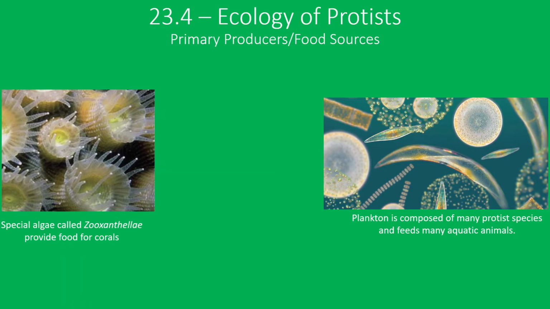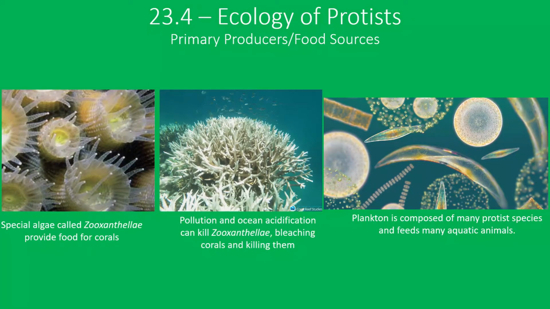Corals are animals and can't undergo photosynthesis, but by harboring the algae, they can receive food from them. Because of their relationship with algae, coral reefs are found in tropical shallow waters all around the world and form a massive ecosystem for many, many different animals, algae, and microscopic life. Unfortunately, pollution and ocean acidification from climate change have killed the algae and corals, making the corals become bleached. Without the algae, the coral die due to a lack of food.